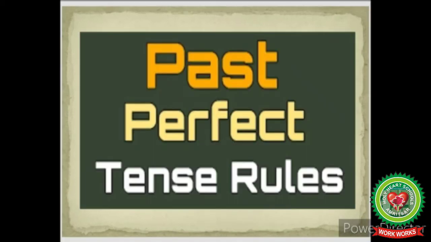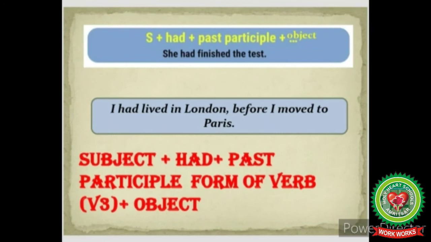So students, now we will discuss some rules related to past perfect tense. So observe the following sentences. She had finished the test. I had lived in London before I moved to Paris. Now, in both the sentences, the action started in the past and got completed in the past, so they are past perfect tenses. The basic rule we use in the past perfect tenses: